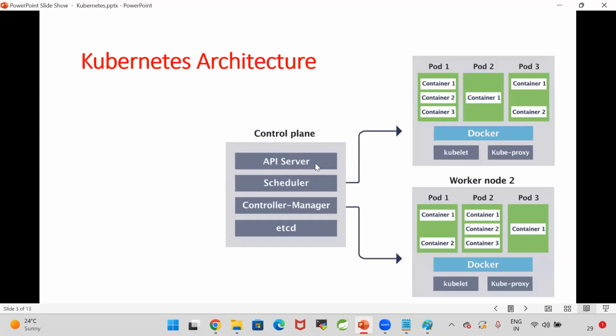The API server is one core component in the control plane of Kubernetes. The control plane is nothing but the master node. This master node is connected to the worker nodes. Worker node 1, worker node 2, like this multiple worker nodes will be available. In every worker node, there is a component called kubelet.